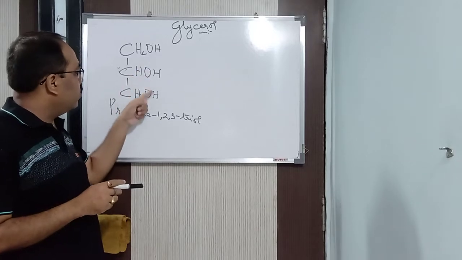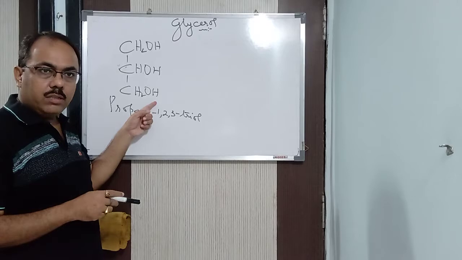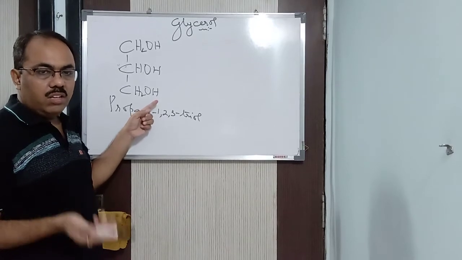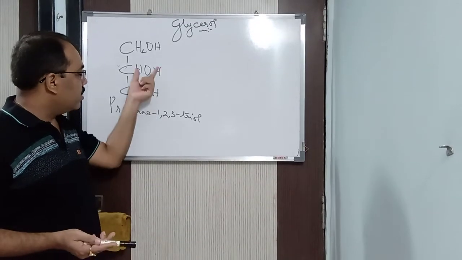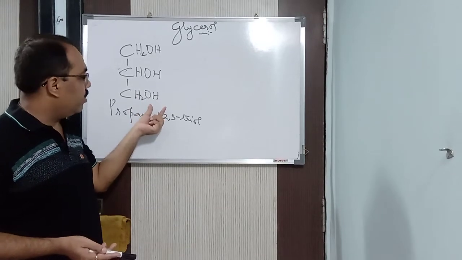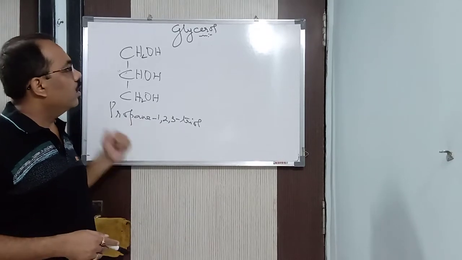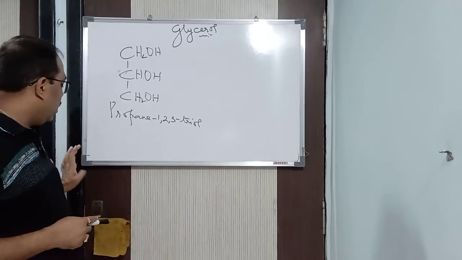You can see 3 OH groups are there. We have already studied monohydric, and we have already studied dihydric, which is ethylene glycol, or glycol as we also call it. And this is glycerol, which comes under trihydric alcohol, having 3 OH groups present in it. So it is propane-1,2,3-triol.